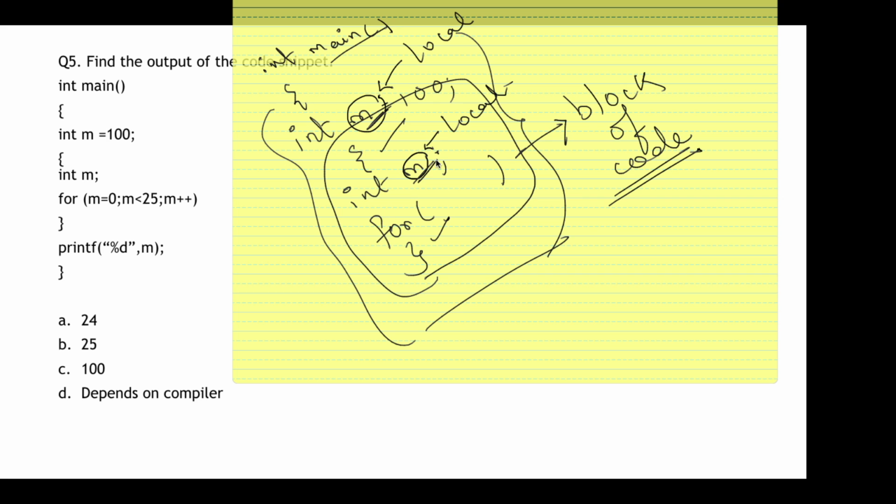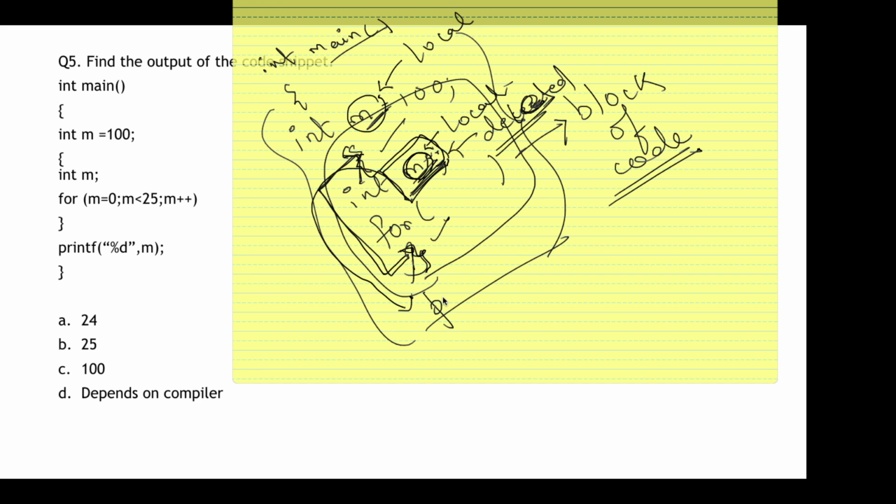It doesn't matter. Why? Because this m has its scope only from here to here. Once I close this curly brace, the m value written over here will be deleted. It doesn't matter anymore. This does not exist. Why? Because this is a local variable for this block, and outside this block the value of this m does not exist. Its scope is only from this starting brace till this ending brace. So it doesn't matter.